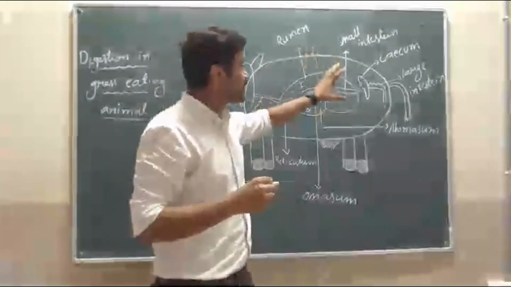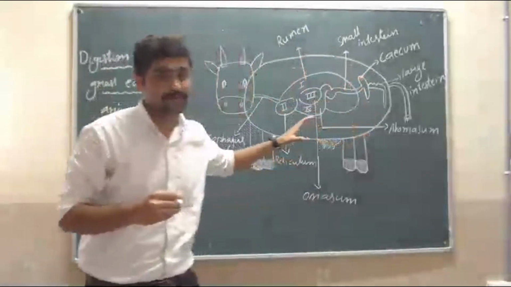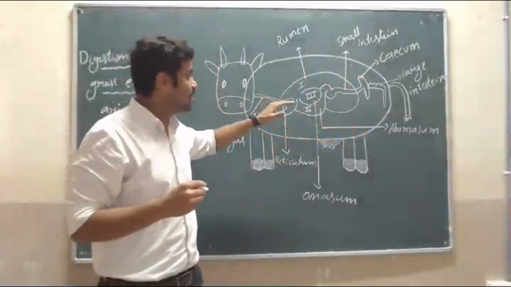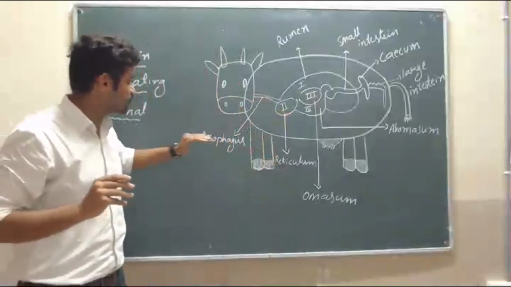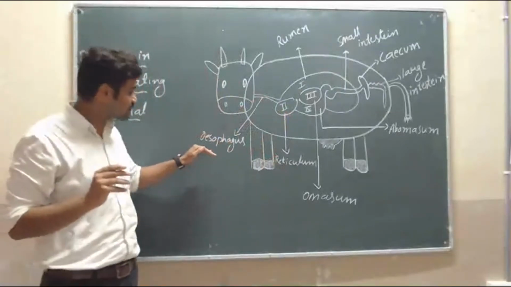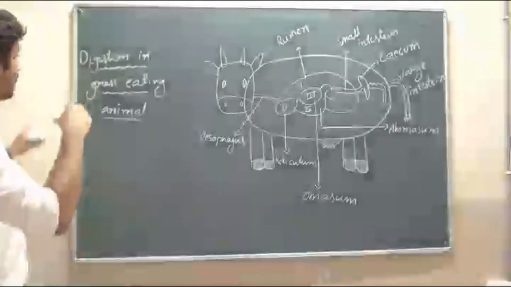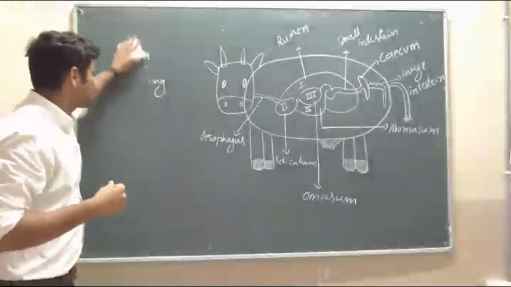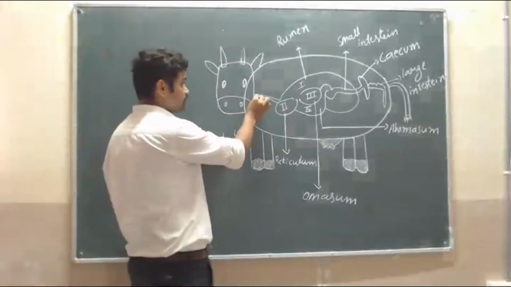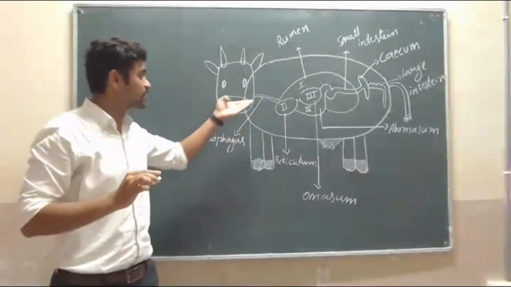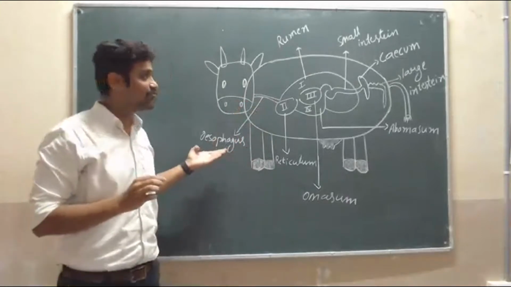Before that, I will explain these are the digestive parts of a cow or grass-eating animals. Here, first I will explain the esophagus. What is meant by this? It is known as the food pipe. We have studied the esophagus in human beings. The esophagus is nothing but a food pipe, where the food is passed. This is called the esophagus.